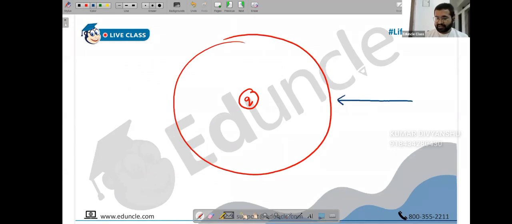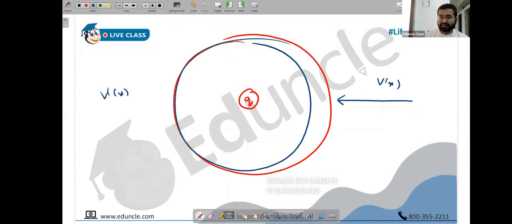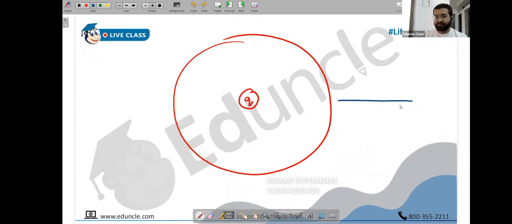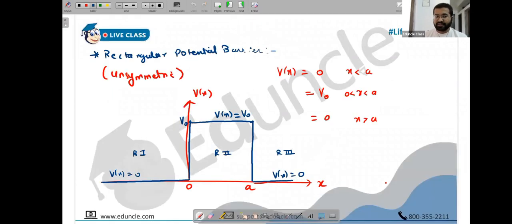For example, a charge has entered. Outside there is no potential. Again, here it doesn't have any potential. But now there is some potential in this region: 0, some potential, 0. Something like that you can also think of. But you need to ensure that you maintain a constant potential. We don't want a varying potential. Varying potential is also possible, anything is possible, but we are never taking any complicated cases. We'll play with straight lines only.